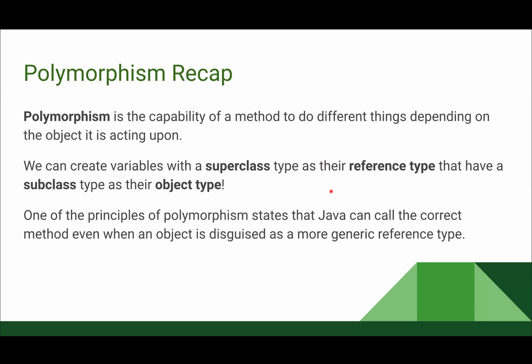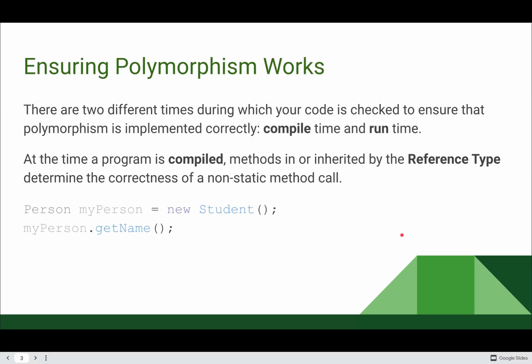And one of the principles of polymorphism states that Java can call the correct method even when an object is disguised as a more generic reference type. So in order to ensure that our polymorphism is implemented correctly, there are two different times during which our code is checked to make sure that our polymorphism is working right: during compile time and during runtime.